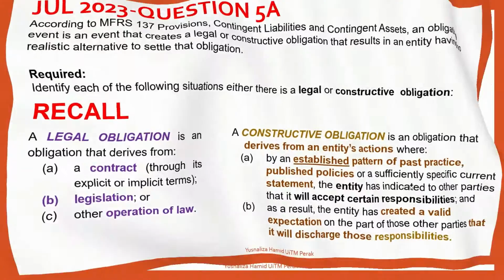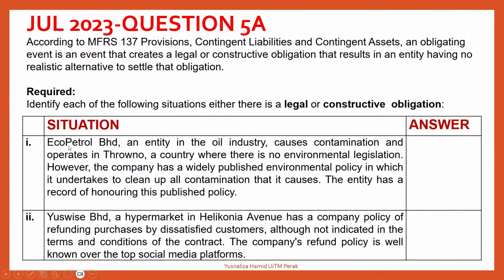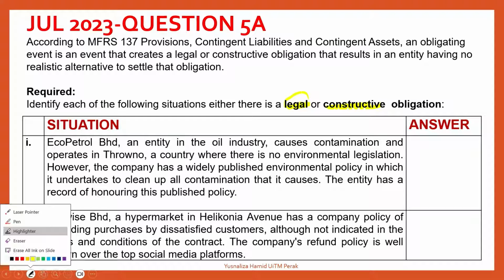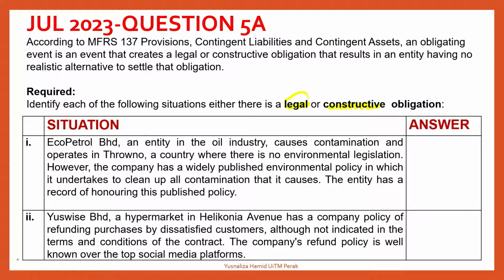So let's look at the situations now. Situation 1: Ecopetrol, an entity in the oil industry, causes contamination. So we're going to look at whether it is a legal or constructive obligation. An entity in the oil industry causes contamination and operates in Trono. It's a country where there is no environmental legislation. So meaning that there is no legal obligation for you to go and, let's say, clean the contaminated sea, perhaps, or contaminated land.